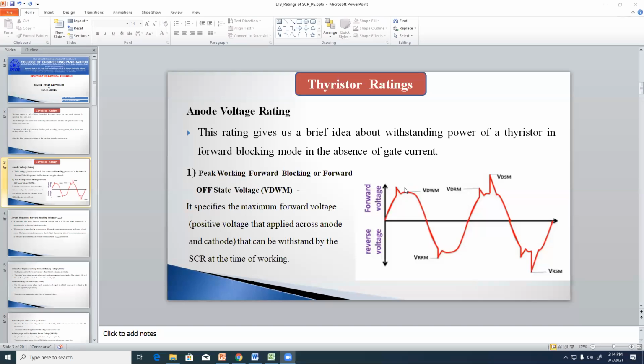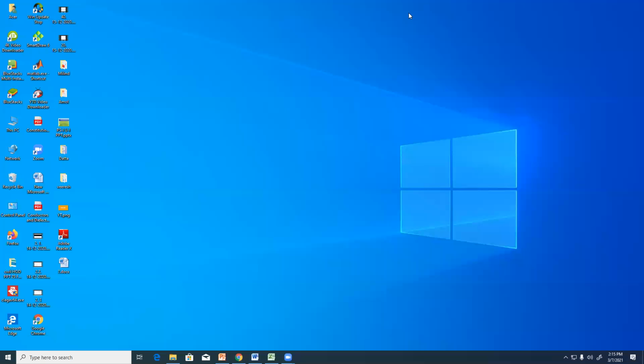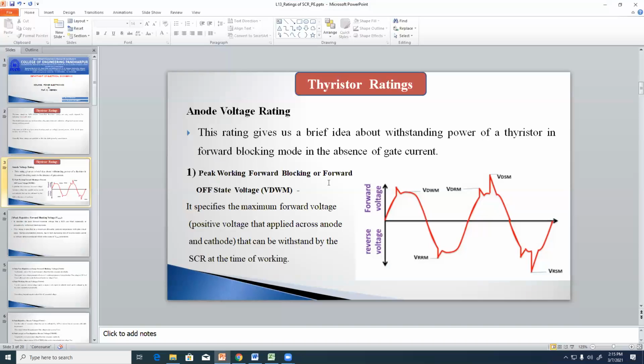What is meant by VWM? What is meant by VWM? Roll number 23. Balaji Patil.